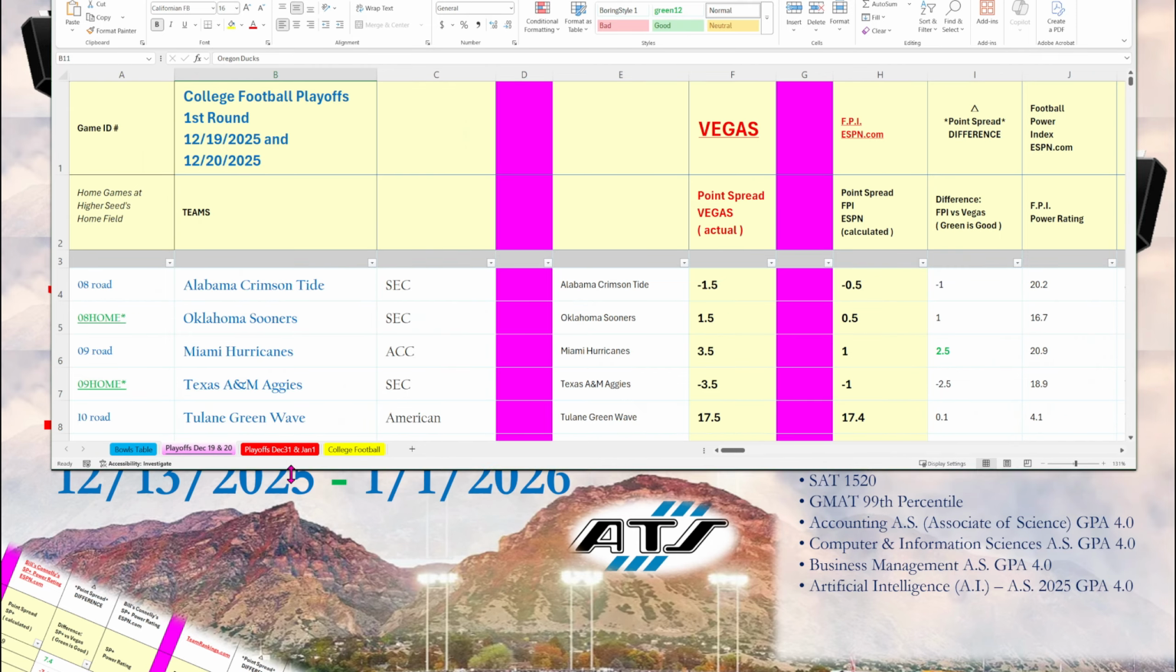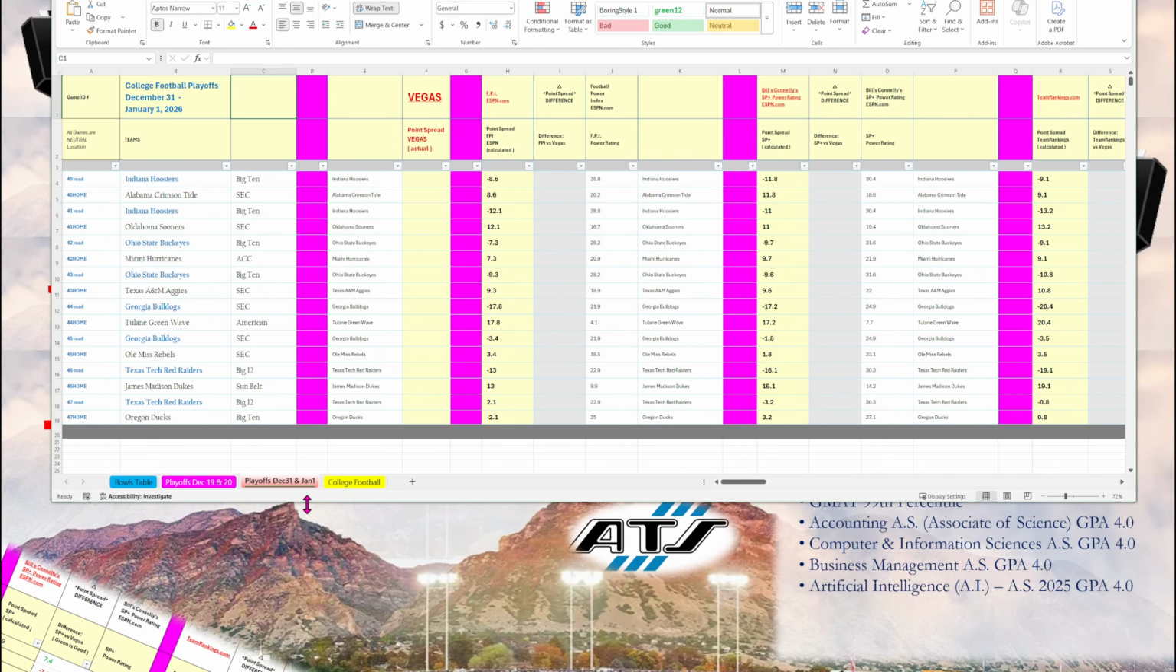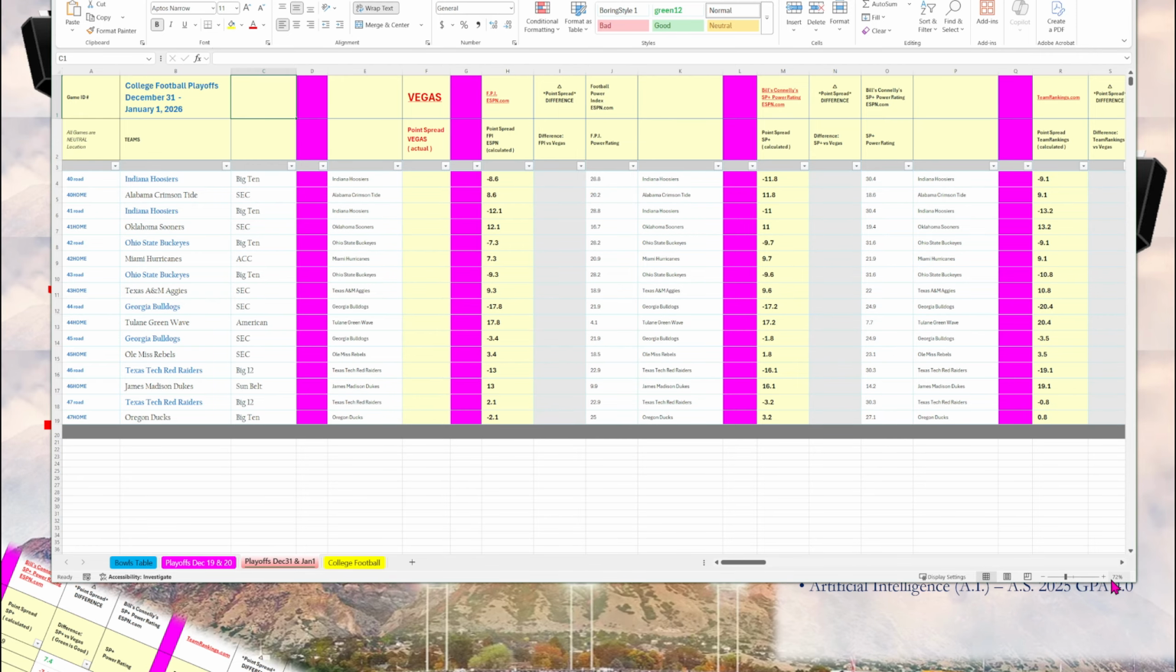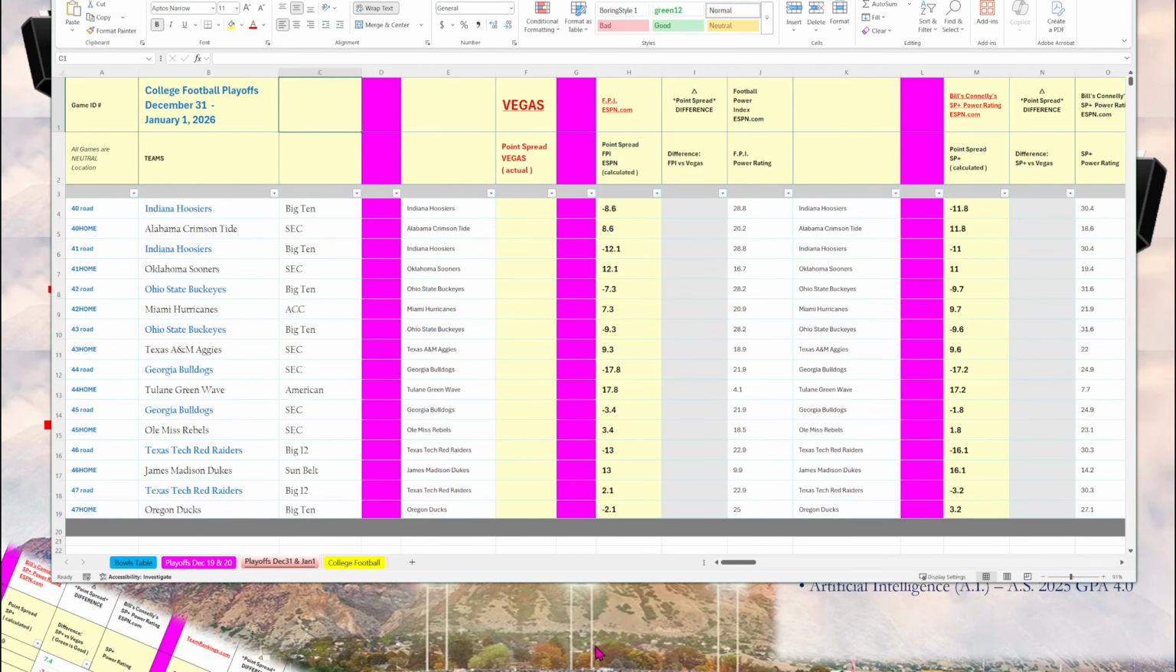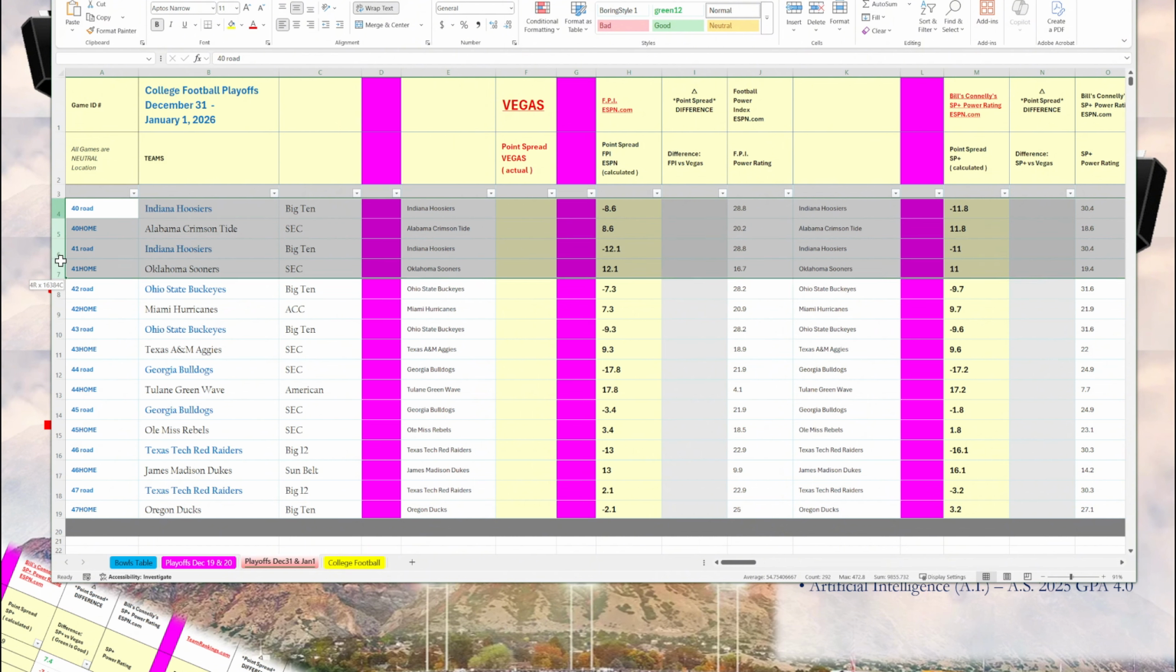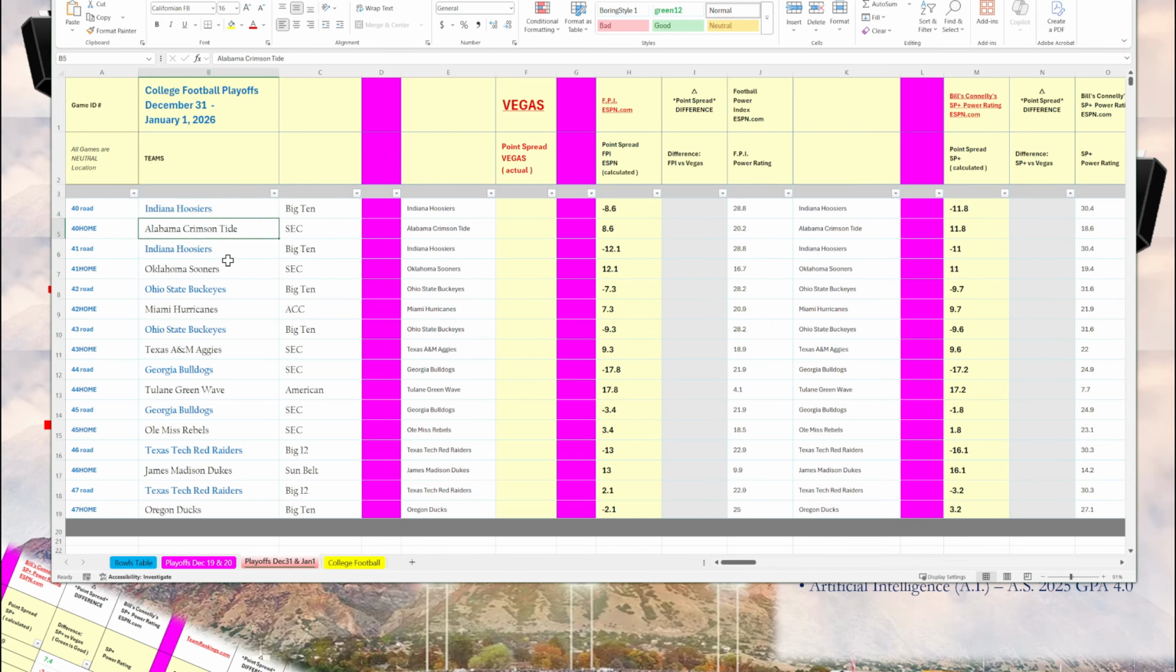Now looking at the red tab here, what I did was go beyond that first round. These are the quarterfinal games that will be played on December 31st and January 1st. So I took the 1 seed, which is Indiana. Then I did a hypothetical where we have Indiana playing Alabama, Indiana playing Oklahoma. Then we have Ohio State. So every combination of games that will be played on December 31st and January 1st.